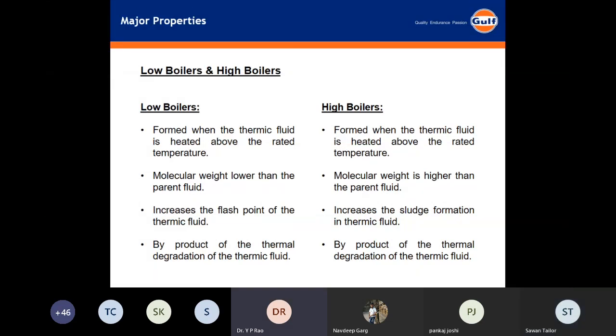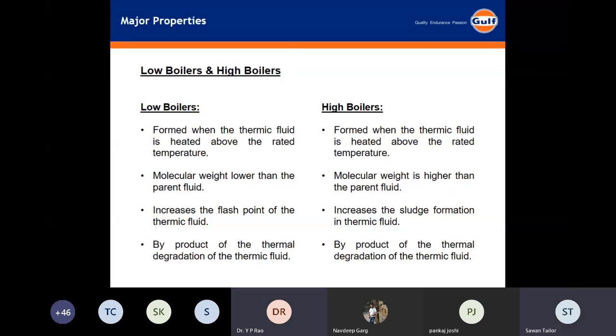First of all, I'm still not clear. Can you explain what is low boiler, what is high boiler? Sir, normally the low boilers and high boilers are some molecular chains. If vapors are formed inside the thermic fluid, this is because of the low boilers. And if sludge is formed inside the thermic fluid, this is because of the high boilers. First of all, you need to define what is low boiler, what is high boiler. That is not clear.